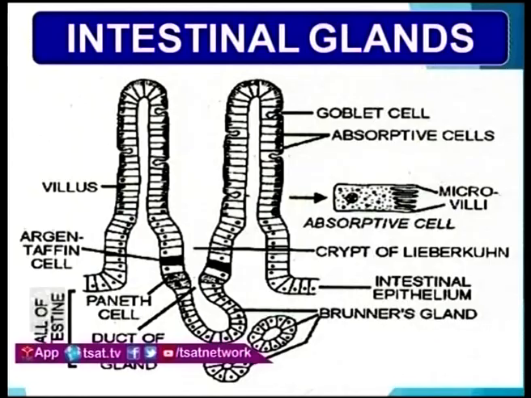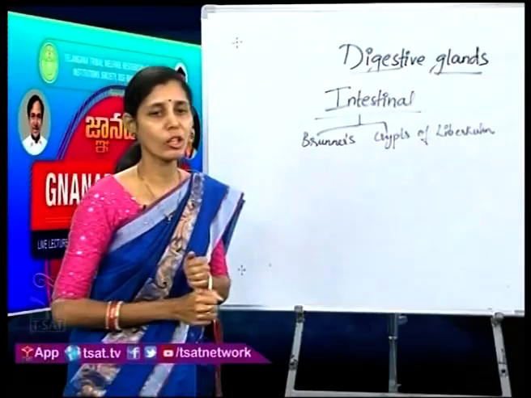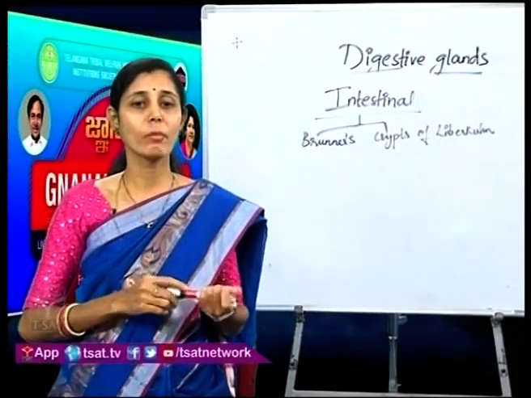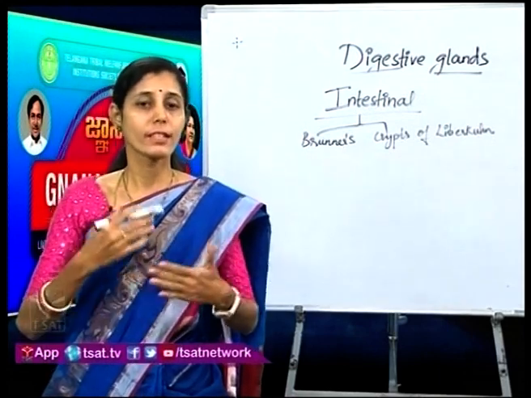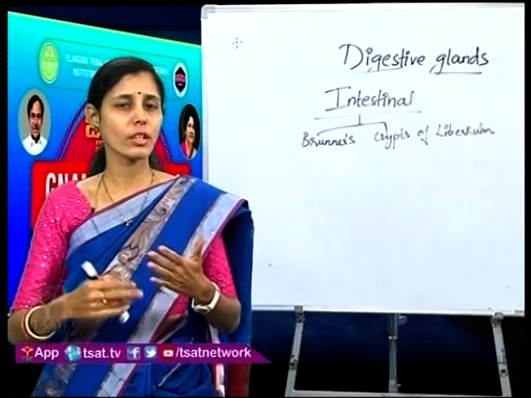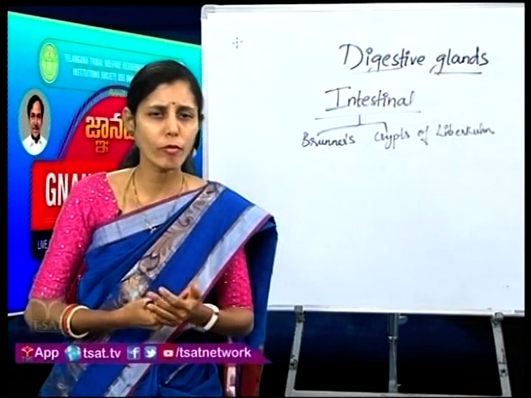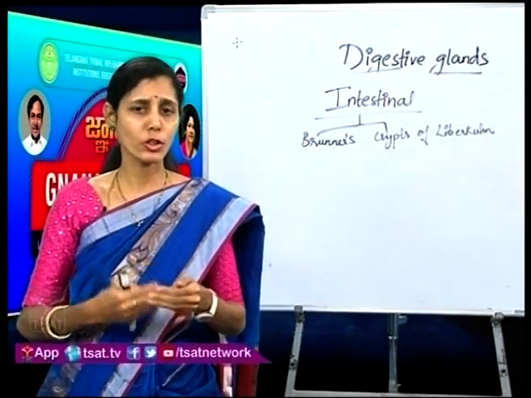The Brunner's glands will be releasing mucus, which will help in making the food soft and also help in the digestion of the food.